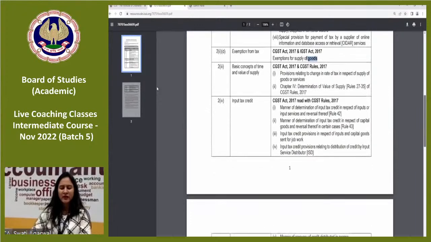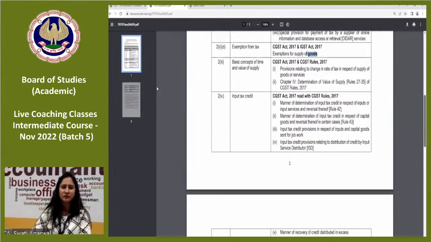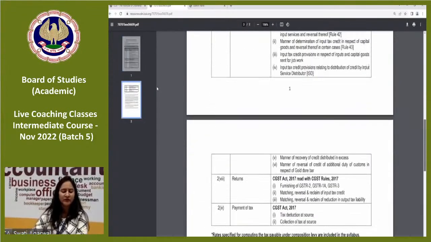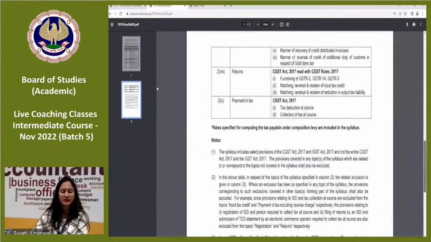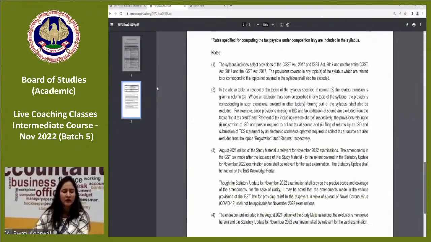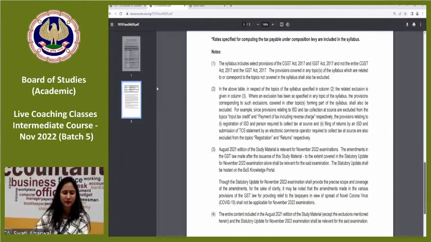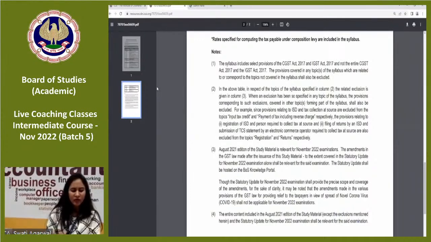I'm just covering the few key points, but I am advising you to go through it very thoroughly. Input tax credit rule 42, 43. Then payments of tax, TDS and TCS. This is not included in the syllabus, right? Then which edition is applicable for you?